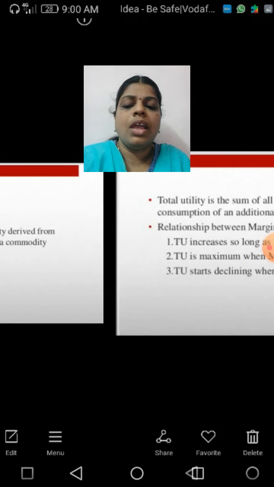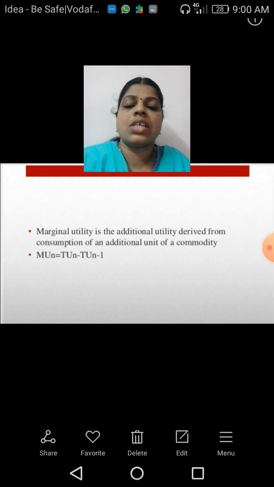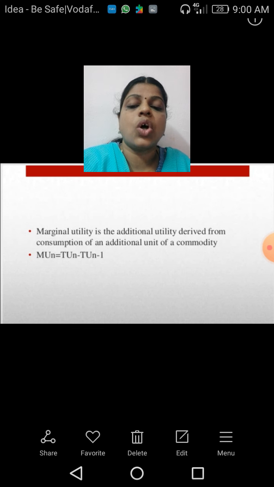Okay? The next one is marginal utility. I discussed total utility and how to find it, and marginal utility is a little different from that. Marginal utility is derived on the basis of the total utility for the successive units.